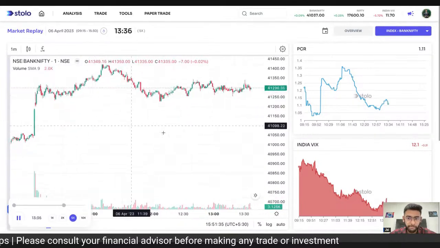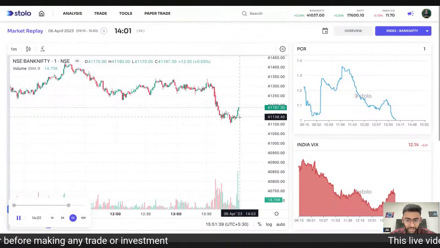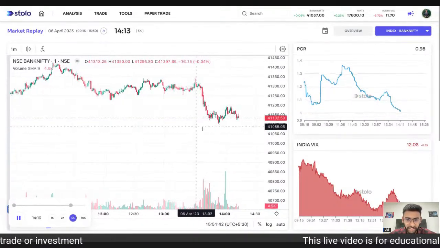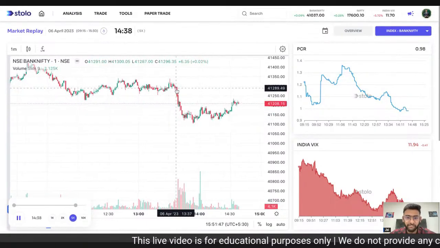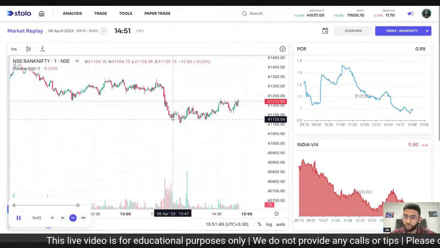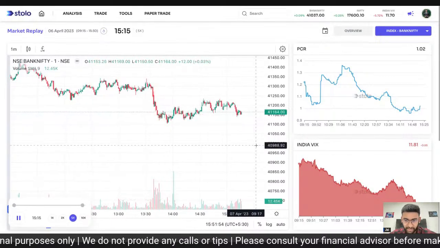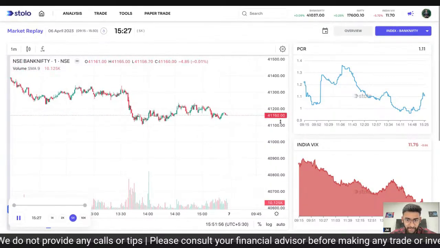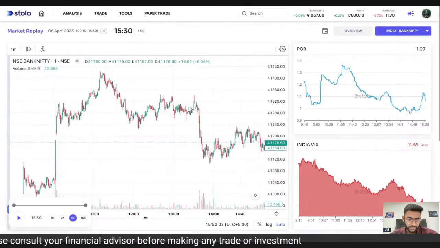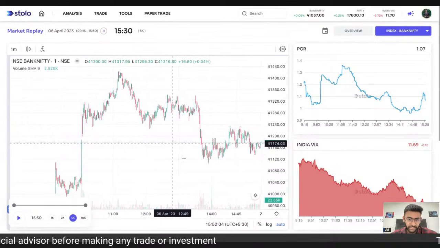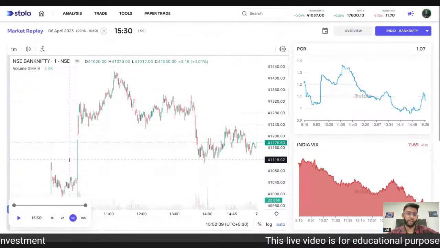After the big up movement, we saw the market sideways, and around 1:30 to 2 we saw this downfall here, from approximately 41,300 down to 41,125, right? And towards the end, the market just went sideways a little, right? So this was the Bank Nifty movement for the repo rate announcement day, right?